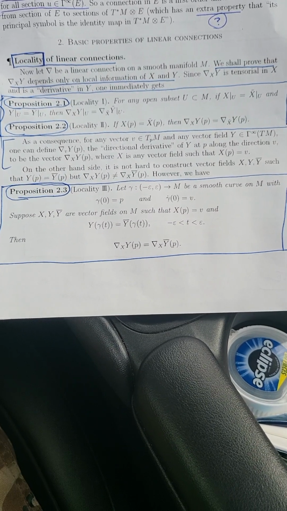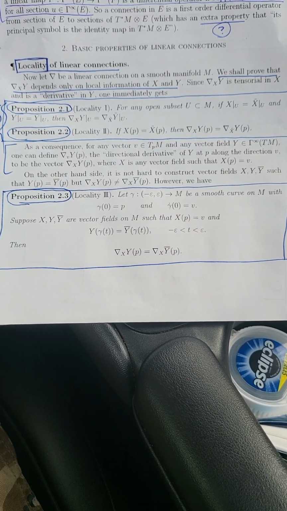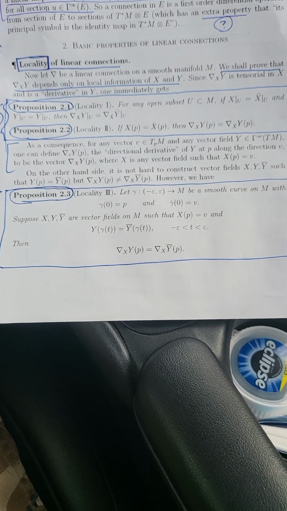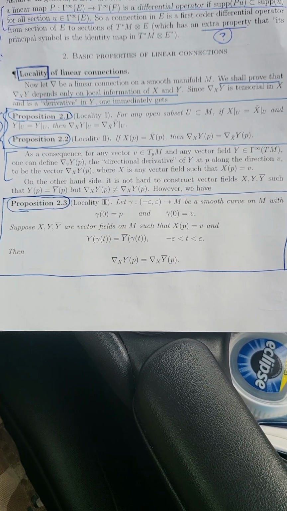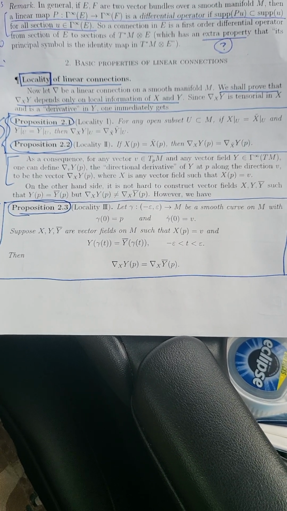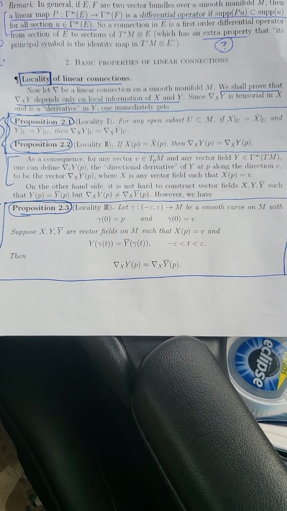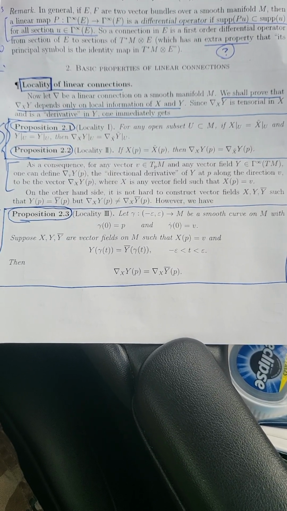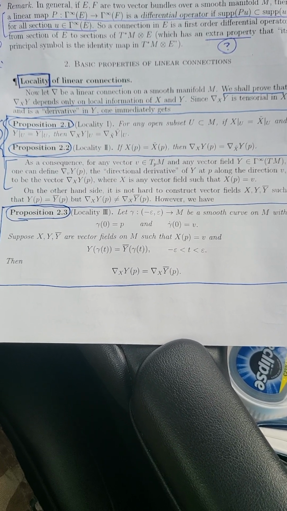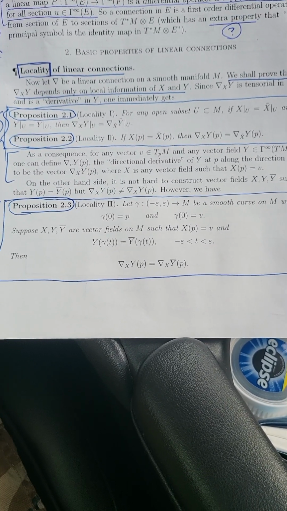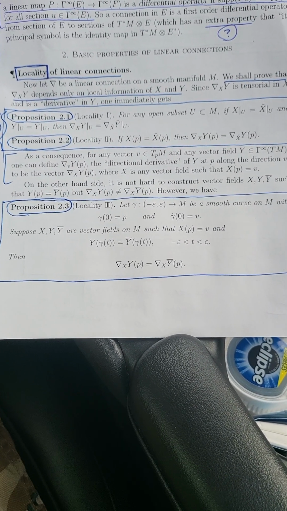So x at the point P is the tangent vector to our curve gamma. And then we have y and y bar, which are two different vector fields, such that y and y bar agree on gamma of t. So if we restrict y and y bar to the geometric curve gamma of t, where t runs from negative epsilon to epsilon, then these two vector fields agree. They agree along the curve, basically in some neighborhood of the starting point of the curve.